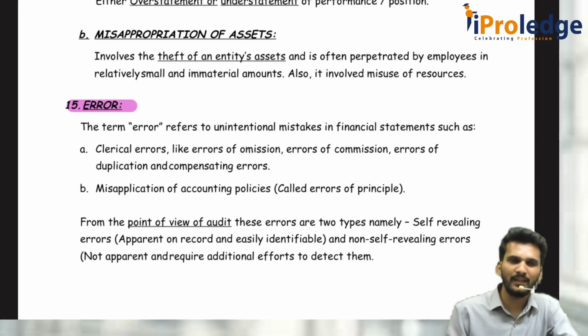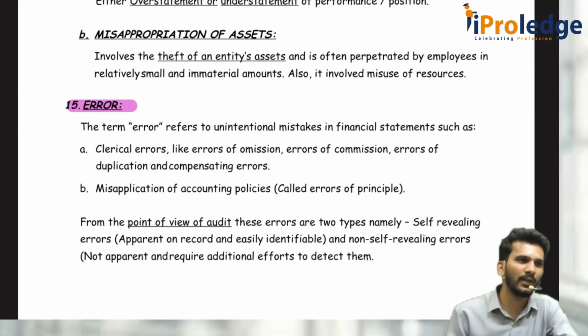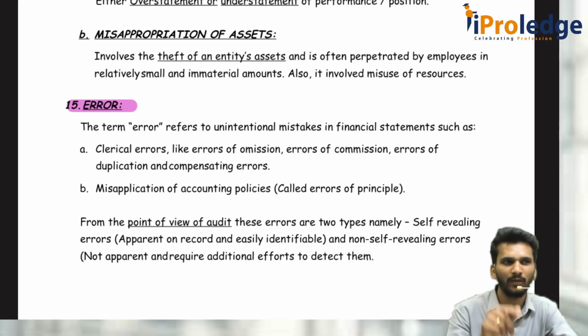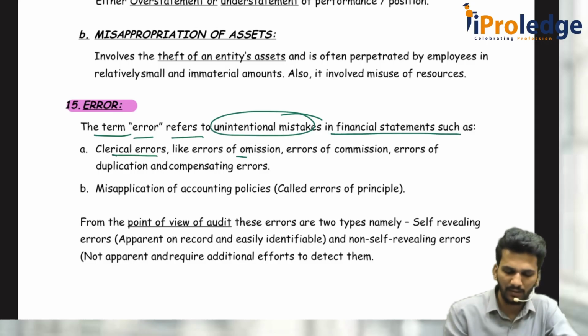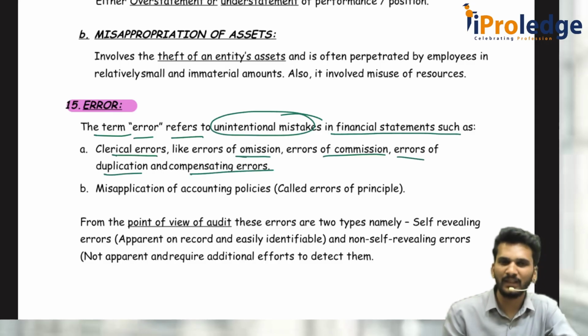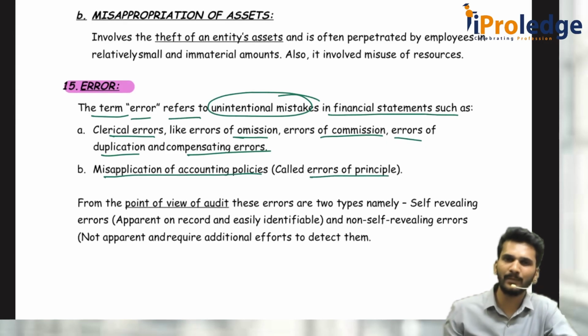So what is error? Error means it is an unintentional mistake. Instead of sending 1,000 to somebody, I sent 10,000. Yes, by mistake it happened. Instead of sending money to your account, I sent it to her account. 89700777, instead of that, 67 I sent to 68, 7 and 8 are beside each other. It happens. Mistake. It is an unintentional one. So the term error refers to unintentional mistakes in the financial statement, such as clerical error, commission, omission, duplication, compensating error, etc. And misapplication of accounting policies is also called error of principle. Principle means the base; you have misapplied it.